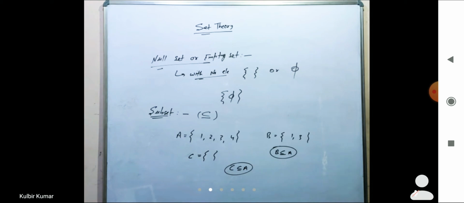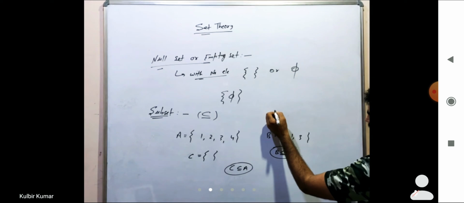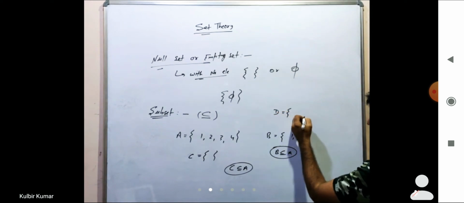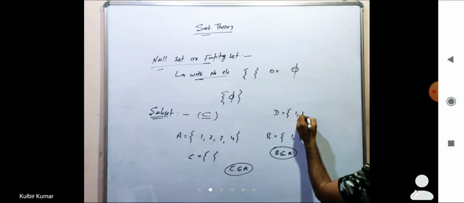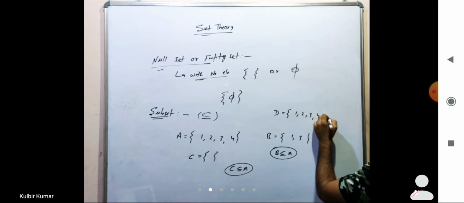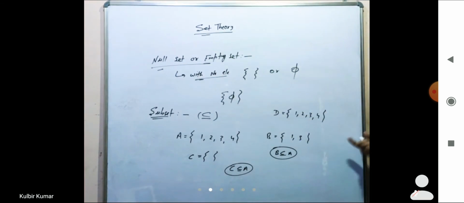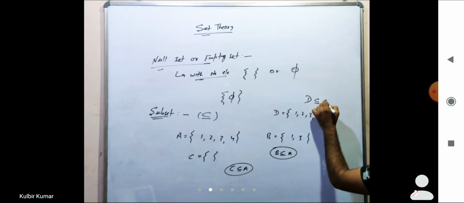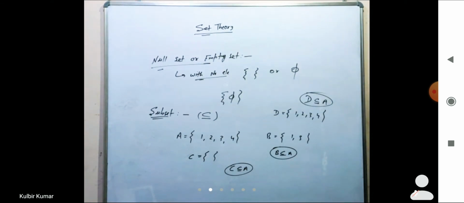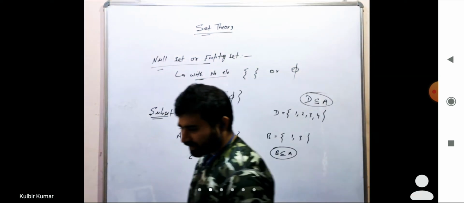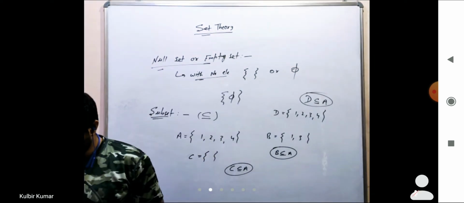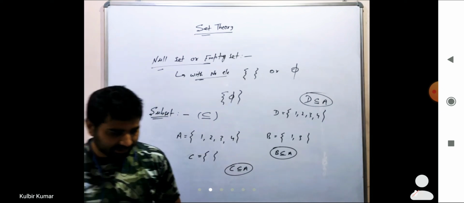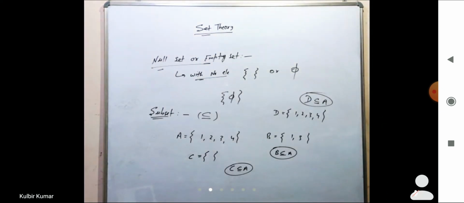Okay. What about the next? Let me say another set D, D equal to 1, 2, 3 and 4. So can we say D is a subset of A? Yes or not? Yeah, definitely we can say this is a subset, right?